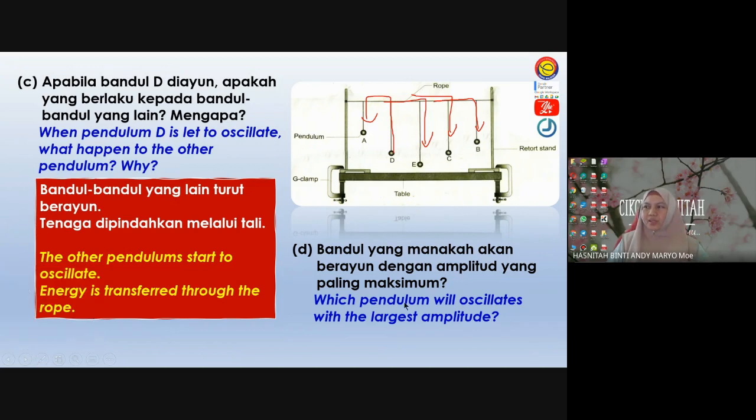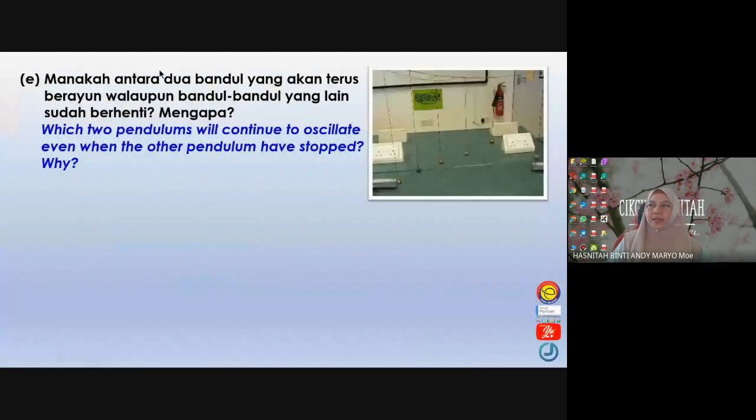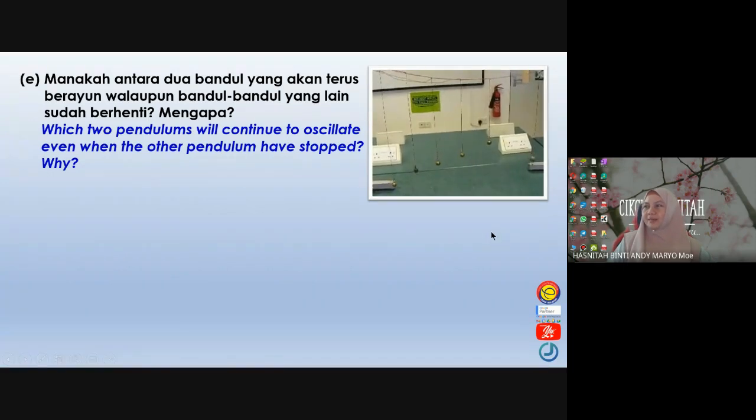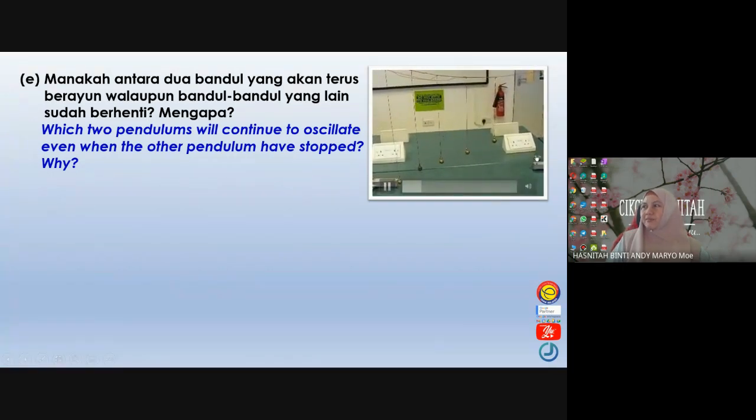And then the next question here, which pendulum will oscillate with the largest amplitude? So which one? C and D. C. Okay, it must be pendulum C. So pendulum C will oscillate with the largest amplitude. Okay, now question E. Okay, which of the two pendulums continue to oscillate even when the other pendulums have stopped? Okay, you boleh tengok sekali lagi. Okay, so you can see the driver pendulum is of the same length with the fourth pendulum here.